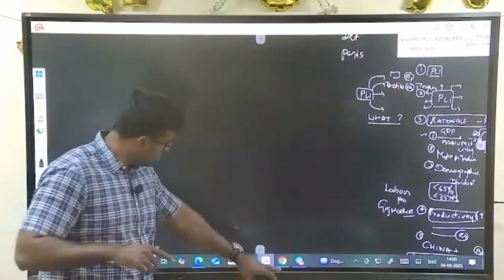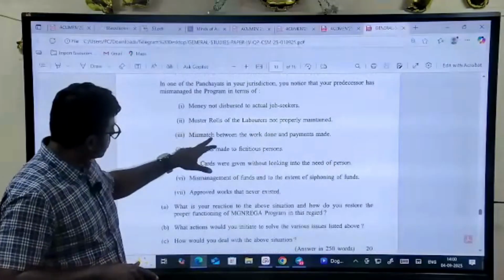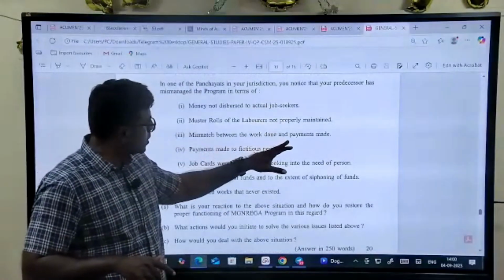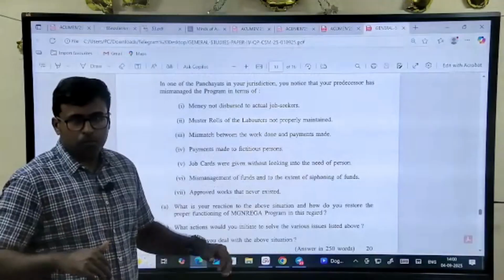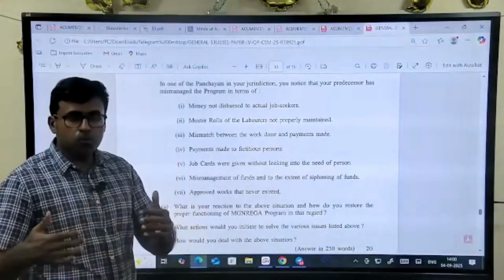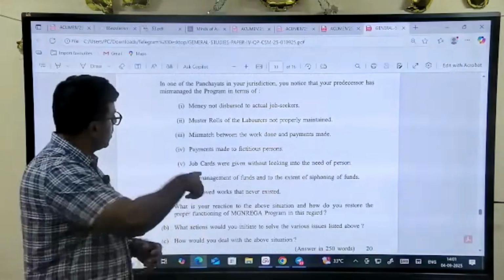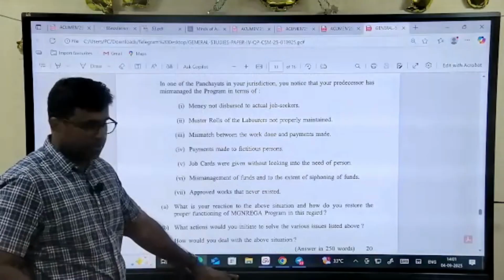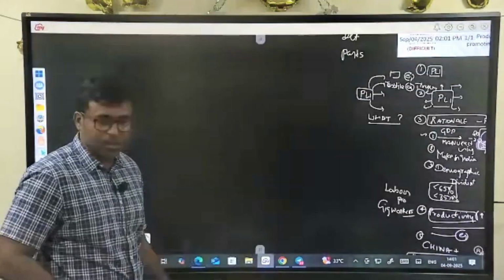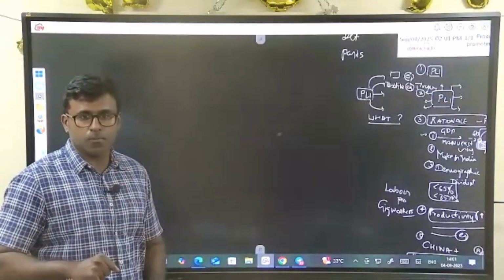Go home, check for each of these things. Mismatch between the work done and payments made. Please check how would you as a person change that. How would you make a process to change that? Today's paper, if you read, the answer will come. Shall we? We'll close for today. Okay. This is why I ask you to read newspaper.